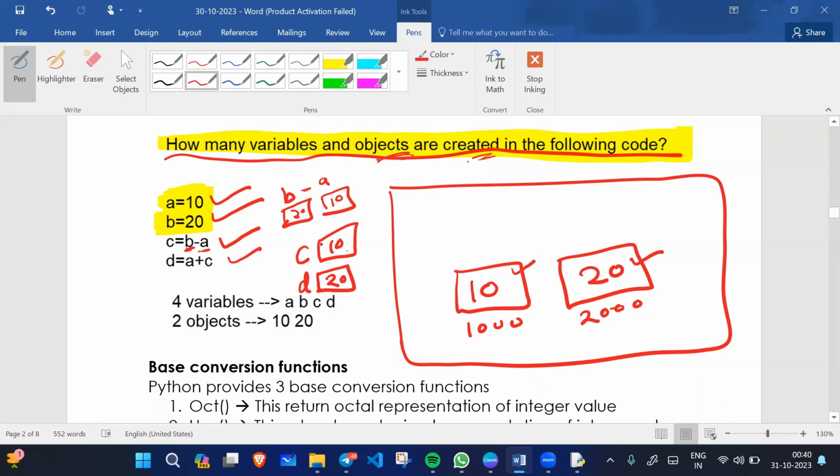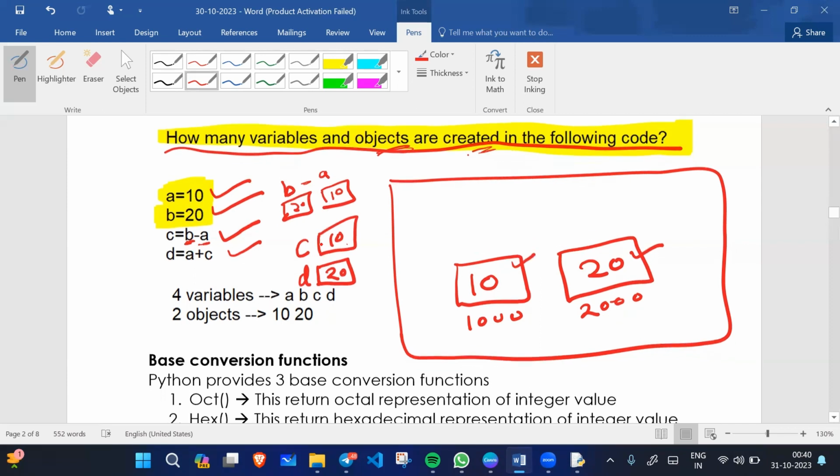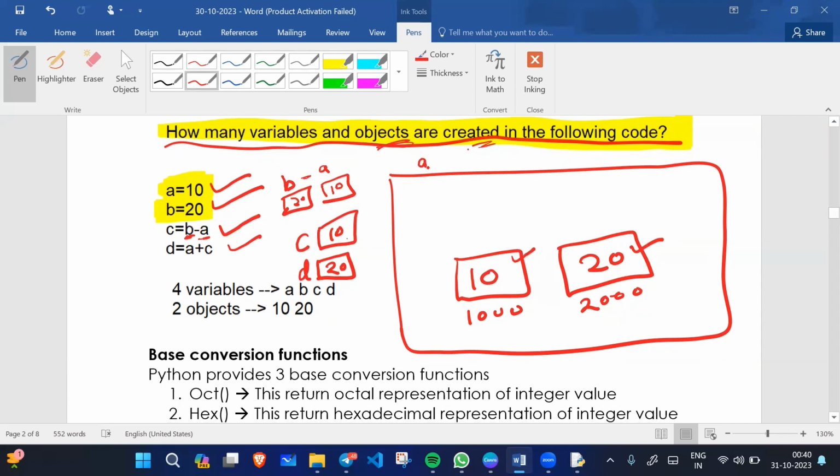Alright, so what I'm saying here. A follows the memory block of 1000, because a value is 10. So it will follow like this. And b refers to the 20 block memory address. So here the value is 20 and the address is this. So we will follow this address.